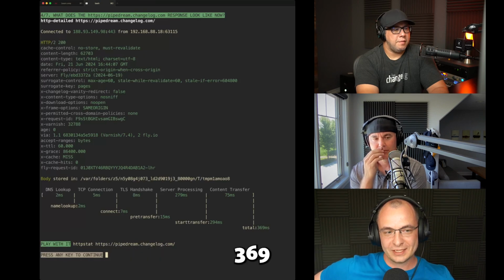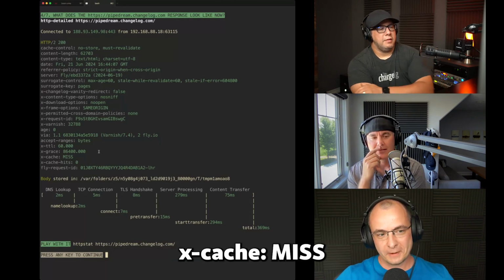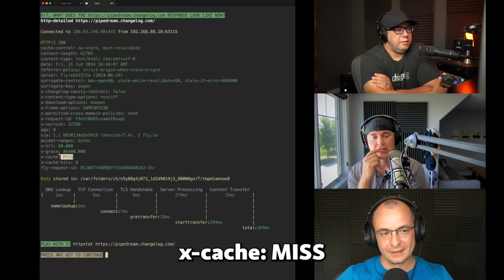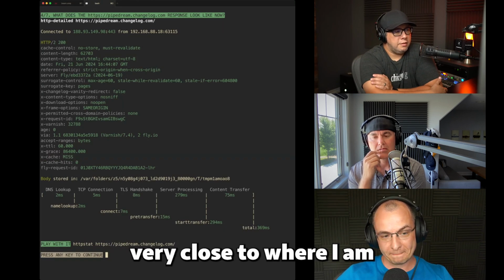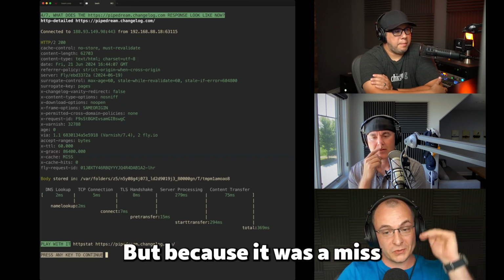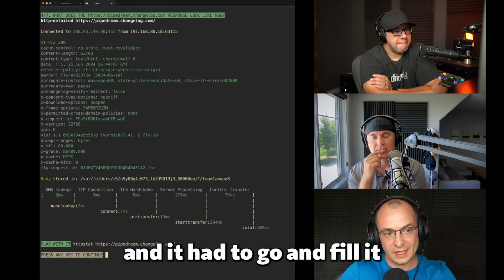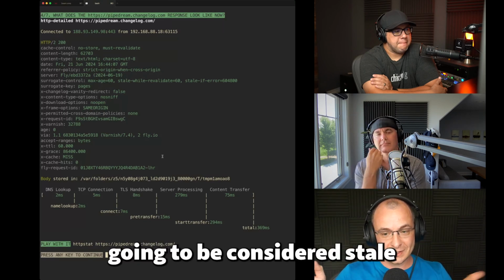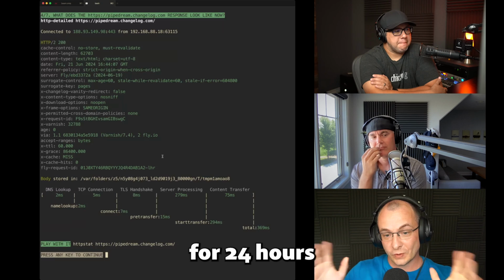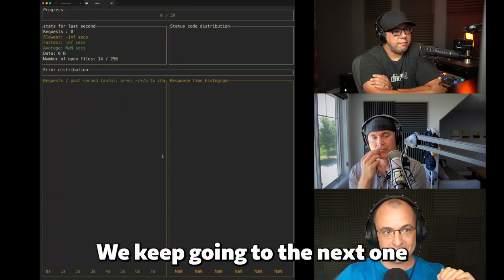Ooh. 369. And what do you see there? X cache miss. So this actually was served very close to where I am. But because it was a miss, it had to go and fill it. We can see the TTL. This will be considered fresh for 60 seconds, and is going to be considered stale for 24 hours. That's how this is configured. Cool. Okay. We keep going to the next one.